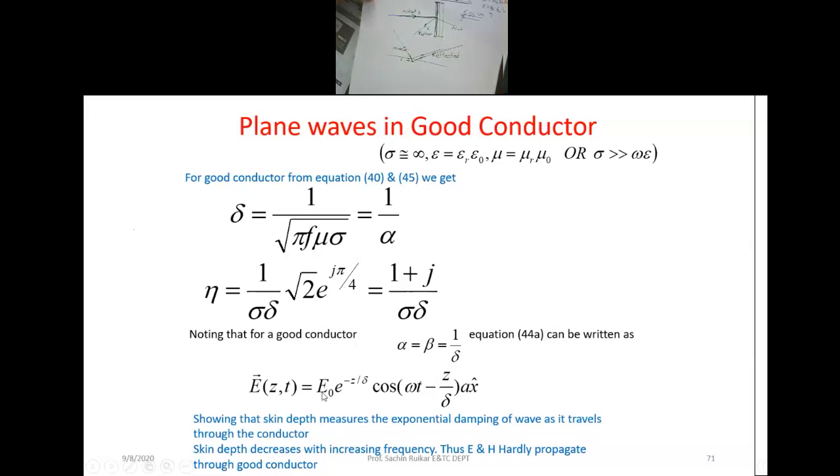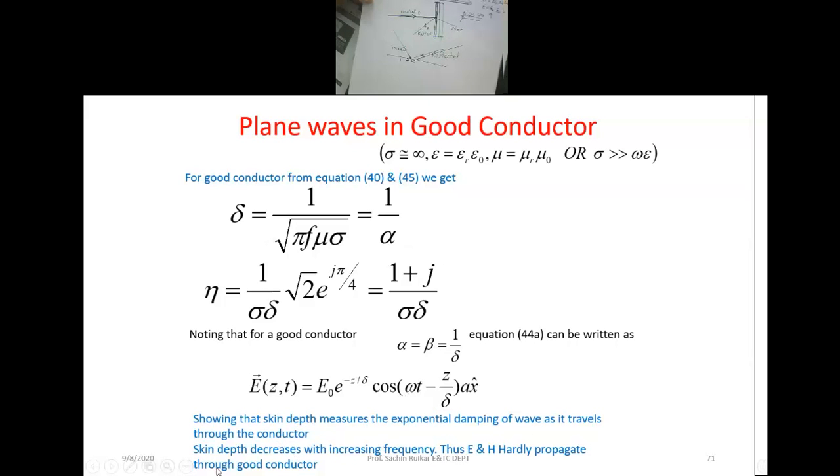Similarly, we can find the electric field equations in terms of the depth of penetration. Your wave is propagating, with the propagation constant, through the conductor, penetrating through the conductor. And the skin depth depends upon the frequency: skin depth decreases with increasing frequency. So that's why we can consider E and H.